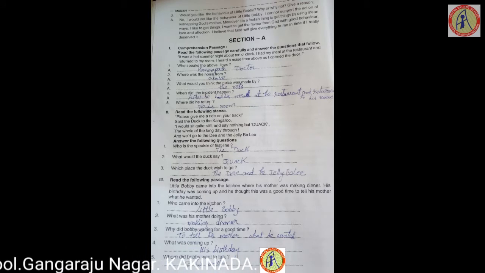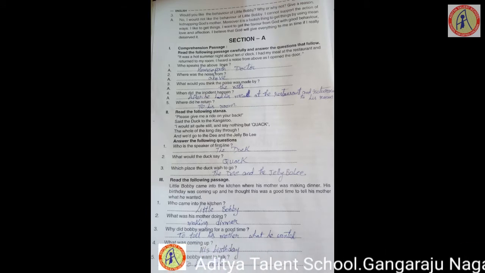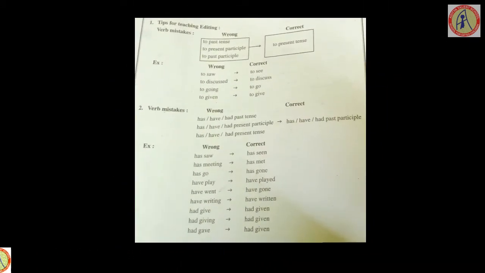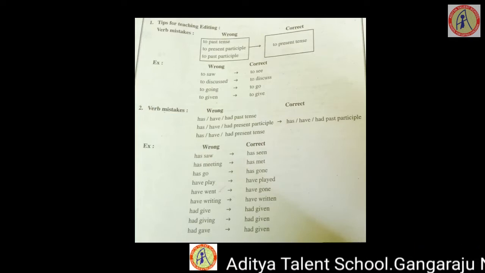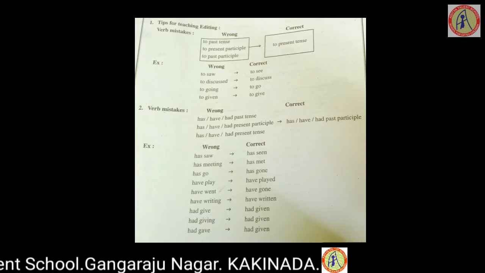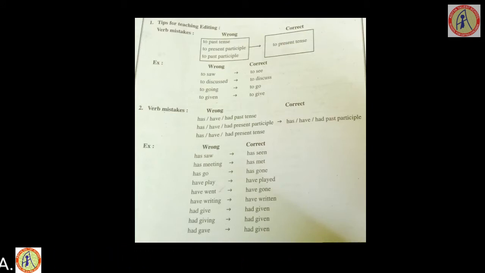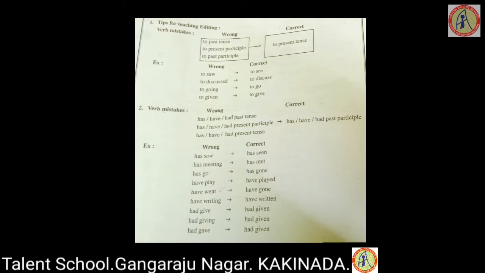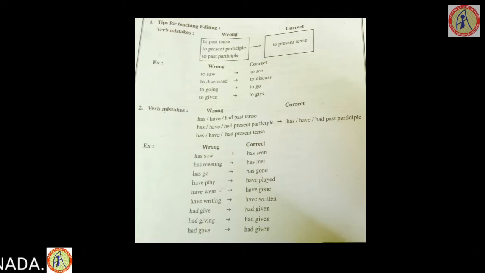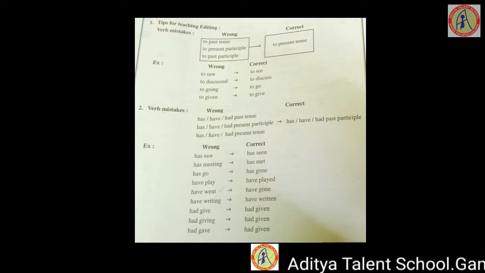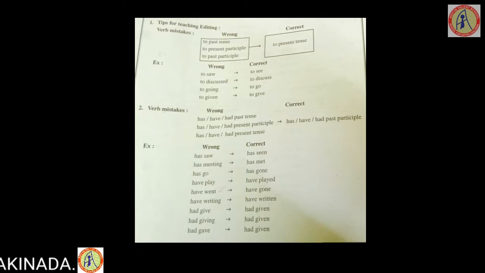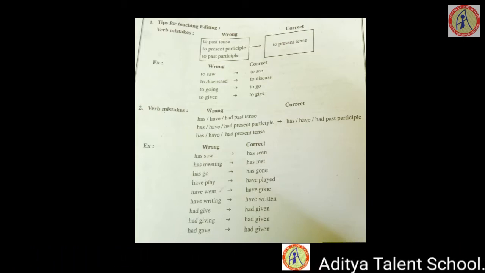Now section B, page number 133, is editing the passage. In editing the passage, we have some rules and regulations. What are the rules and regulations? First, let us look, then we can start doing this. The tips for editing the passage: if the tense is given with to plus V2, or to plus V1 ing, to plus V3, they are wrong statements. We should correct them, like to plus V1. Always to form is followed with V1. That is the first rule in verb mistakes.